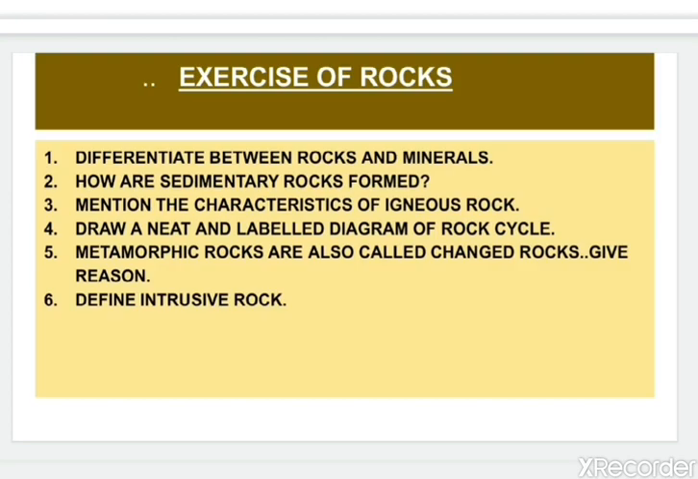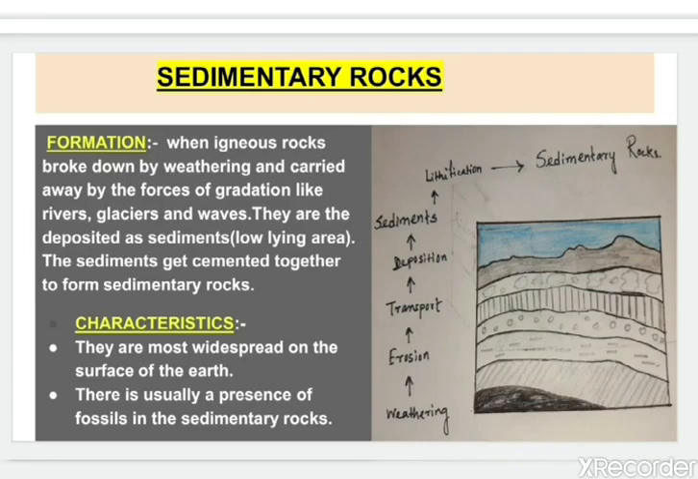So the next question is how are sedimentary rocks formed? Now let's go back to the part again. Sedimentary rock and its formation, see I have written it with the diagram. You also need to write like this. When igneous rocks are broken down by weathering and carried away by the forces of gradation like rivers, glaciers and waves, they are deposited as sediments. The sediments get cemented together to form sedimentary rock.